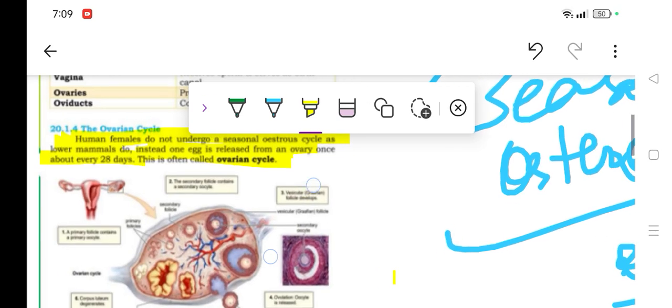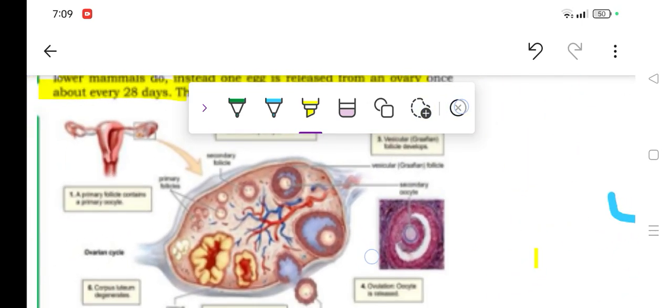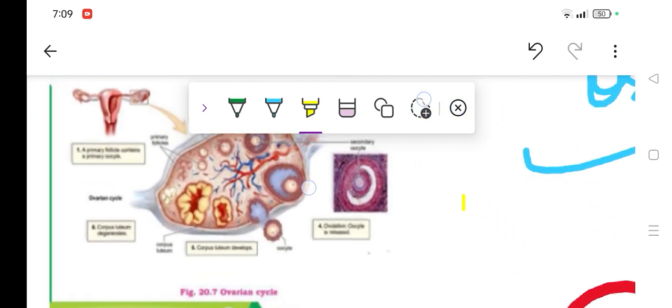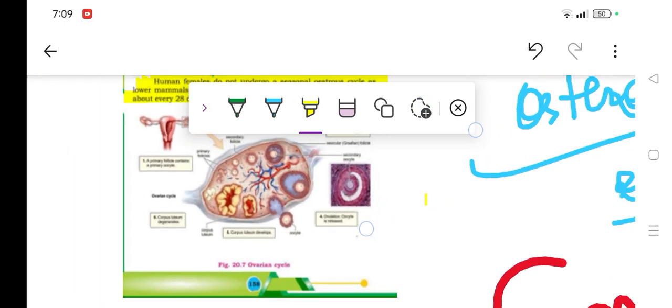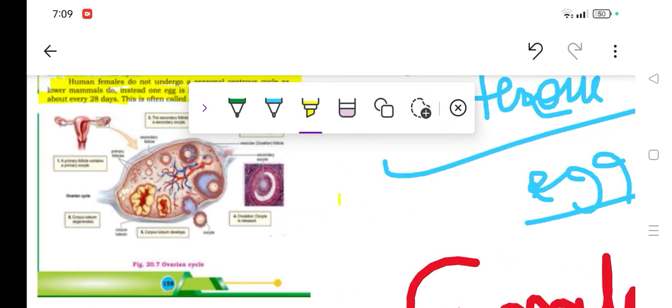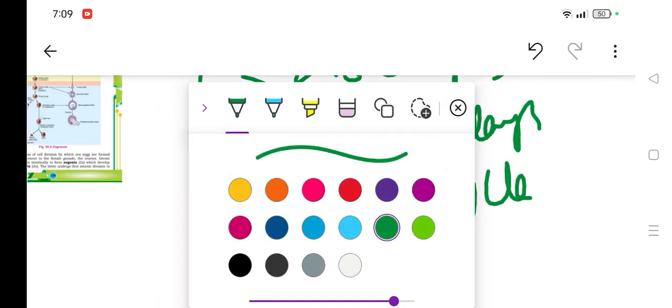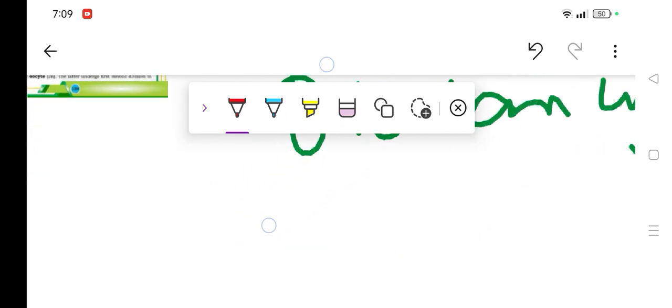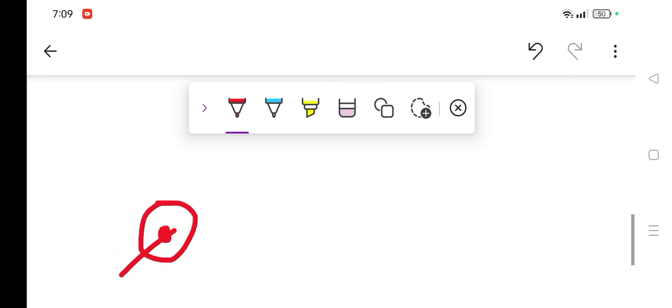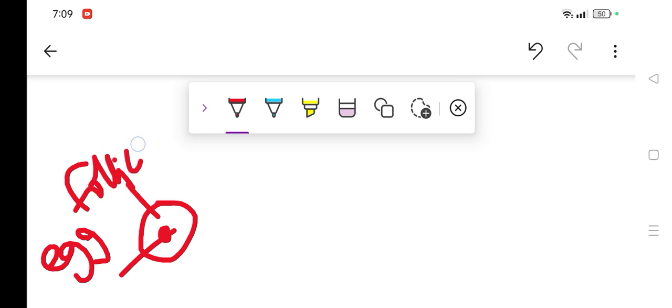Then comes the main part of the diagram, which is kind of a pillar. I don't have any other picture, but I'll try to make it and explain it nicely. I hope it works for you. Let's see what you'll see on this side. First thing, we know this is the egg. Around this you have the follicle. The middle part is called the egg, and this is called the follicle. Every month you'll see changes in the follicle.